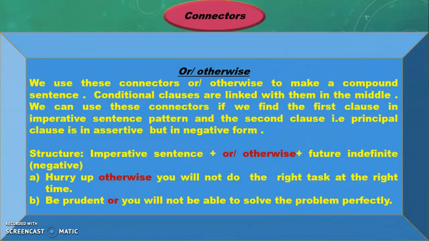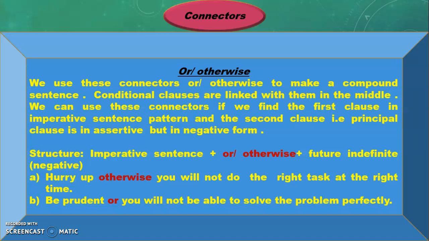Or, otherwise. Actually, these connectors are used in compound sentences. We use these connectors, or and otherwise, to make a compound sentence. Conditional clauses are linked with them in the middle. We can use these connectors if the first clause is in imperative sentence pattern and the second clause, that is the principal clause, is assertive but in negative form.